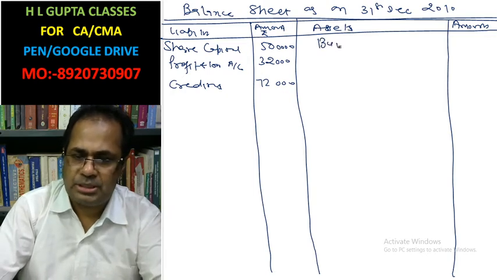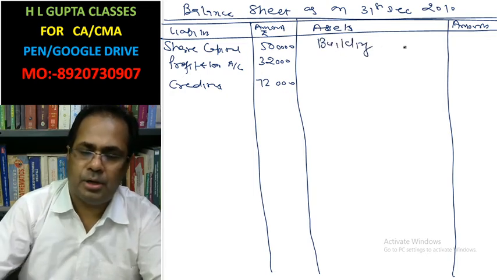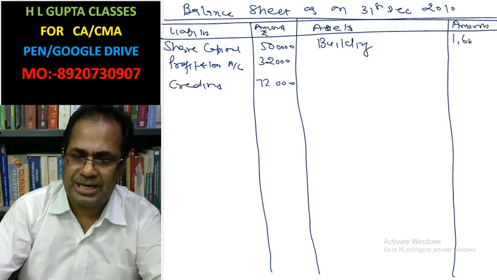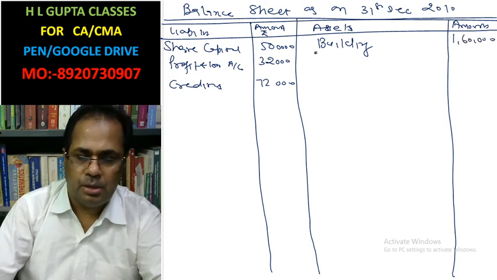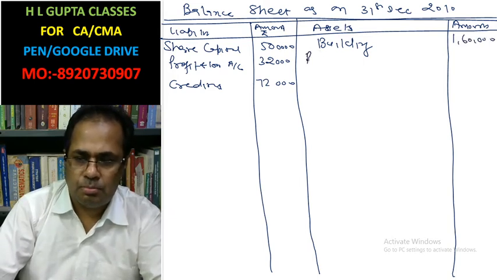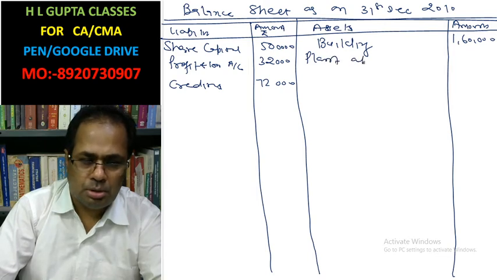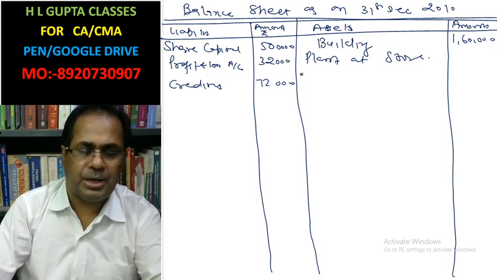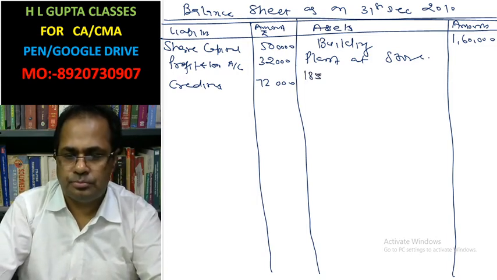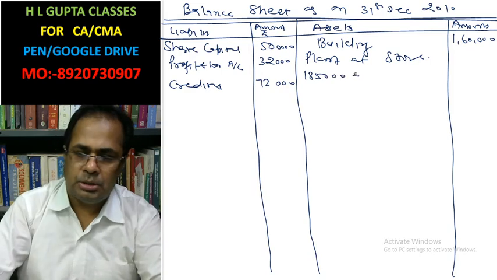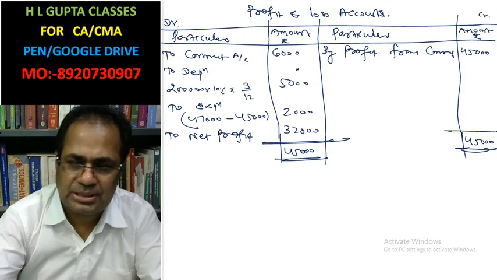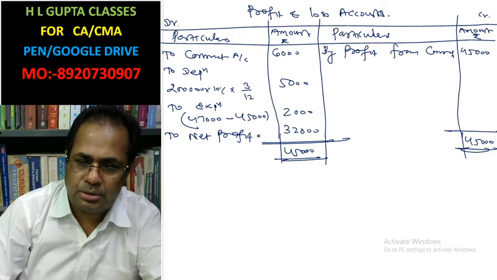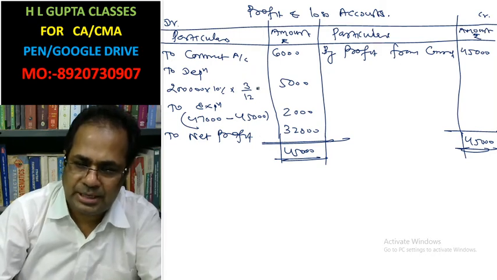Building information is given in the trial balance 1,60,000. Plant at a store, look at it, 1,85,000 the plant. The depreciation of the plant is taken for the 3 months, that is 5,000 here.